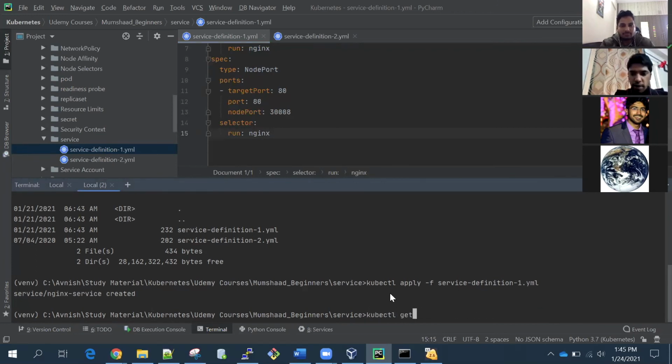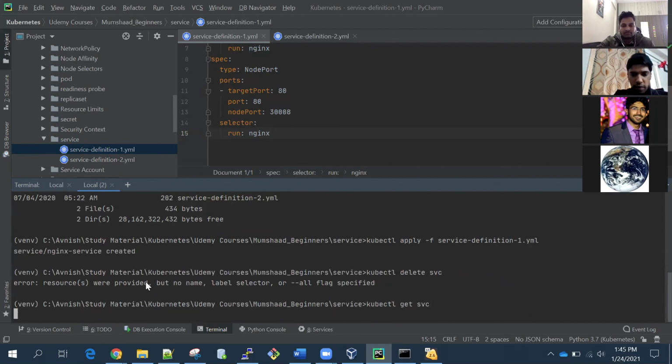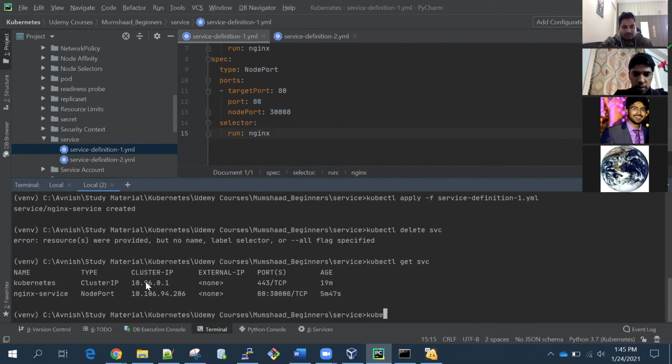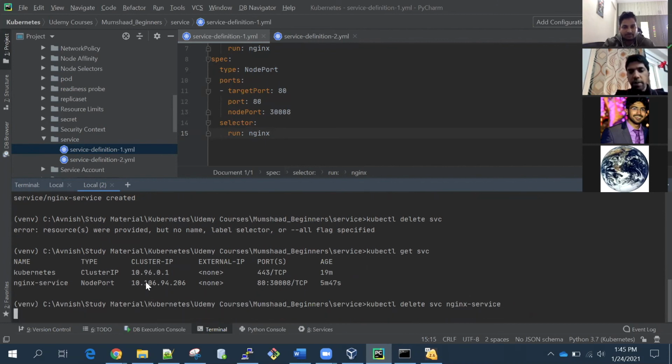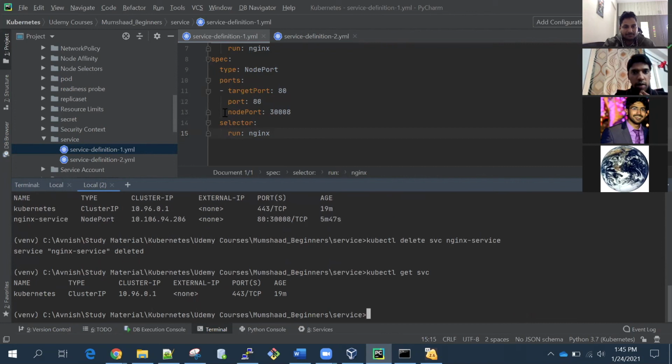That means I will delete the service. Sorry, I have to give the name as well. The name of the service, just a minute, kubectl get svc. So the command is kubectl delete svc nginx-service. I'm deleting it. Okay, so it is deleted. Now I'm commenting out this line, so it will take a default port.